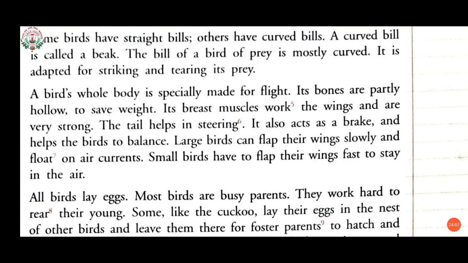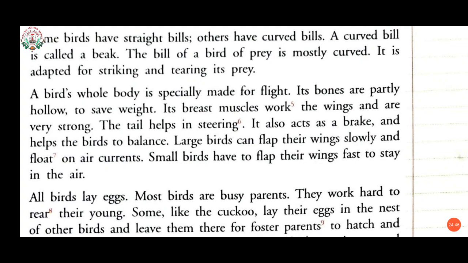Now the wings are very strong. It has very strong wings. The tail helps in steering. Steering means controlling the direction. You have seen the tails of the birds; they are helpful for controlling the direction. It also acts as a brake and helps the birds to balance. Whenever they face a kind of imbalance, the tail helps or acts like a brake.